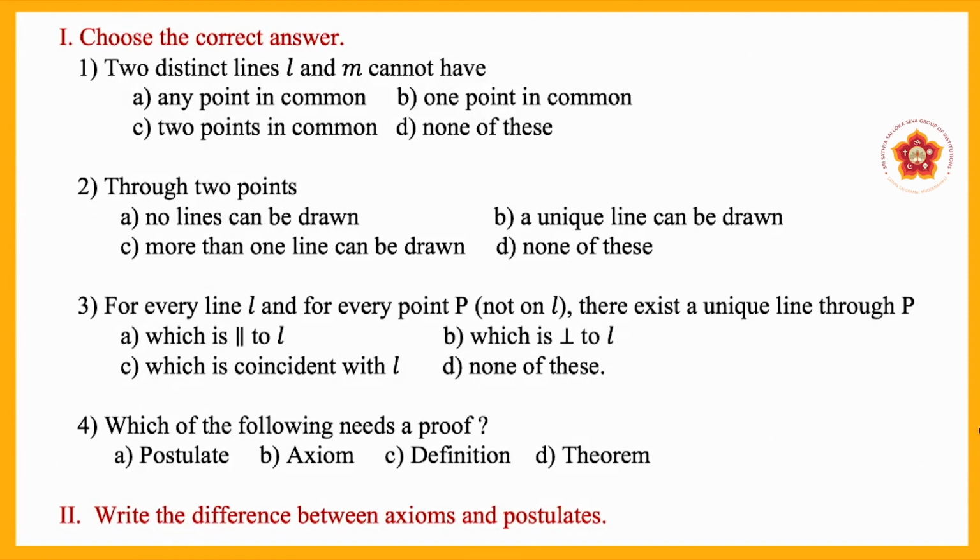Now, the first one is choose the correct answer. First question: two distinct lines L and M cannot have. Option A, any point in common. Option B, one point in common. Option C, 2 points in common. Option D, none of these. Second question: through 2 points, option A, no lines can be drawn. Option B, a unique line can be drawn. Option C, more than one line can be drawn. Option D, none of these.